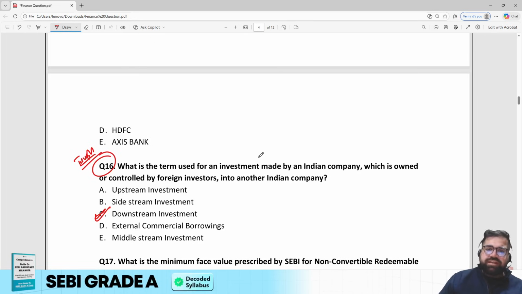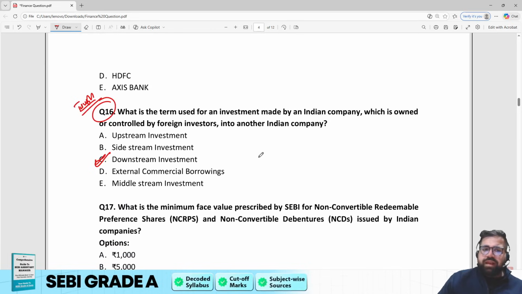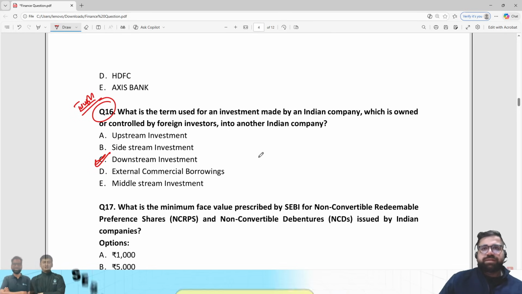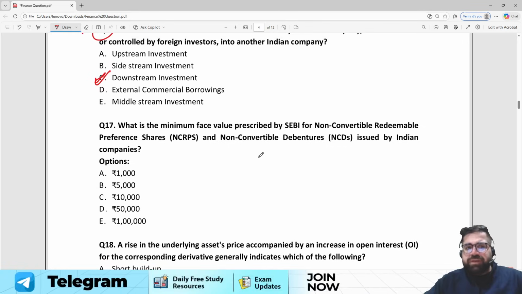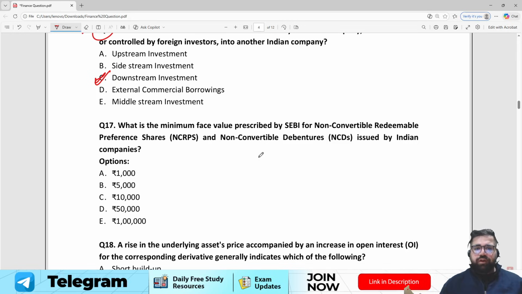But for question number 16, if you don't know, don't worry, right? But this upstream and downstream investment is basically related to your FDI investments, right? And if you want to know more, do let me know. I will share the knowledge about upstream and downstream investment in the comment box. Right now, the objective is to solve the PYQs, right?